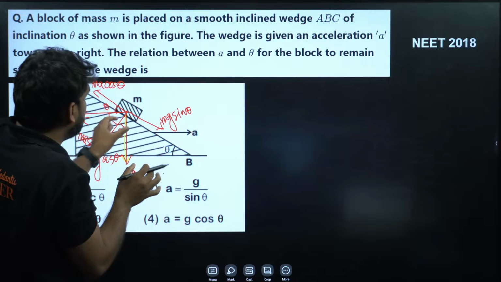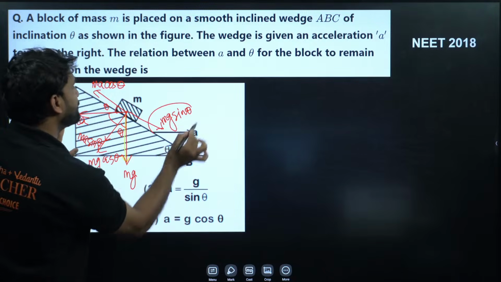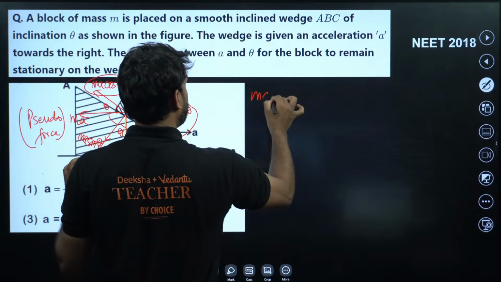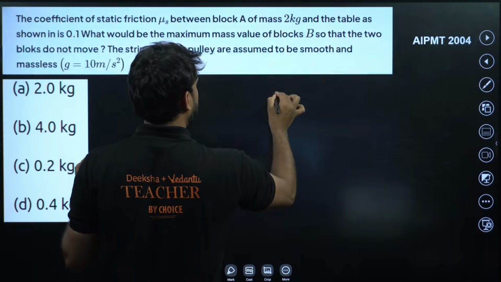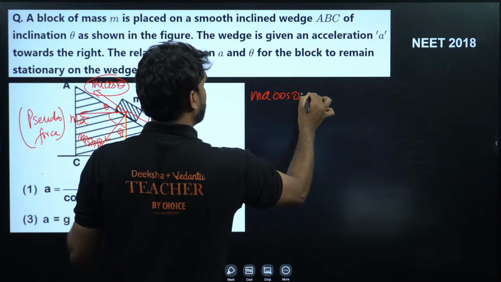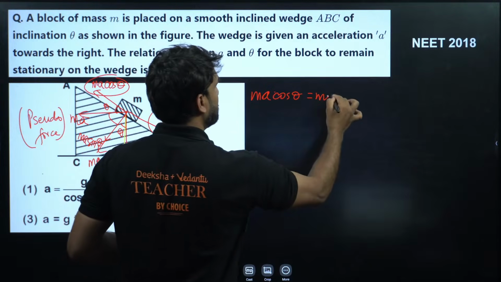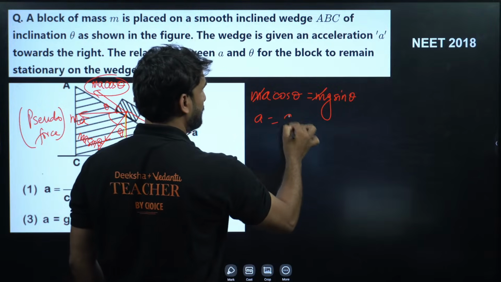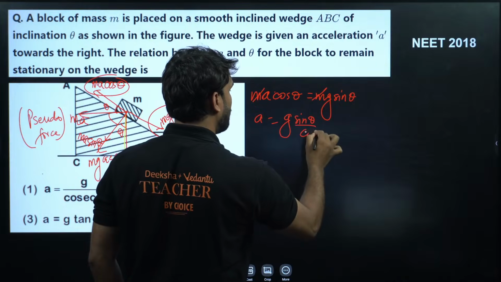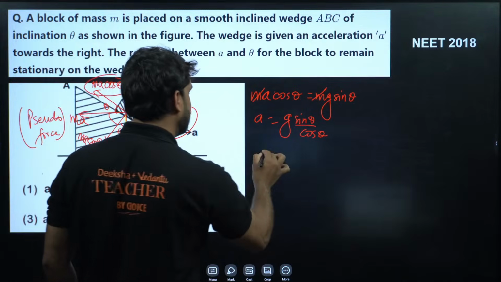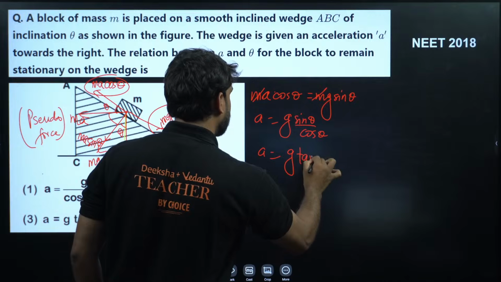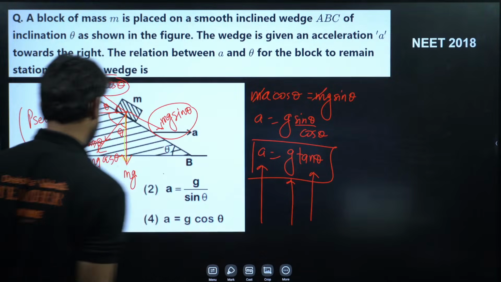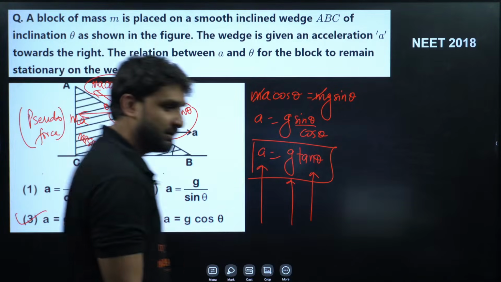So you need to keep this block at rest. So this force should be equal to this force. Simple. MA cos theta will be equal to mg sin theta. The m will cancel, so a will be equal to g sin theta divided by cos theta, and sin by cos is tan theta, so a is equal to g tan theta. This is the relationship between a and theta. So a = g tan theta, option number 3 will be correct.